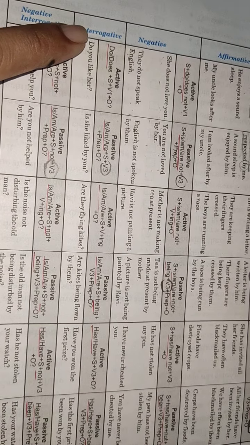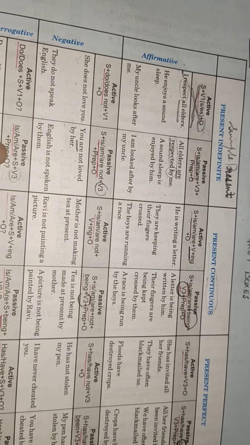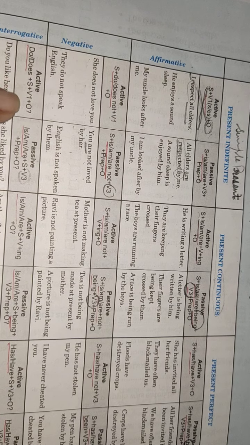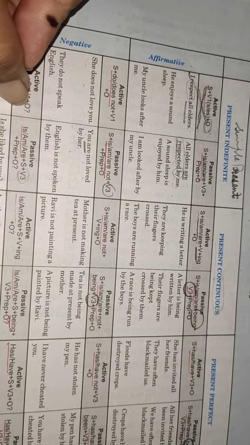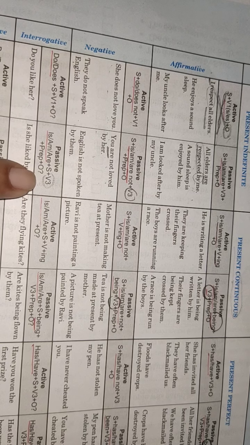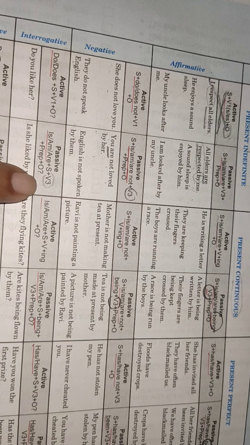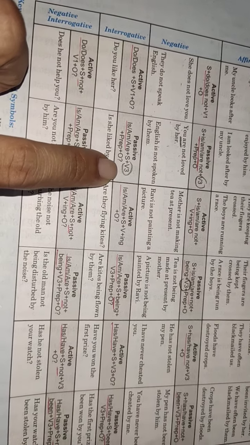Let's take up a question word. Question means interrogative sentence. You will have do, does in the beginning. So what was the rule for do, does? You have to use is, am, are. Yes, is, am, are was there. So here also is, am, are are to be used. But do not change it into a simple sentence. Let the other things be at their places. Subject will be at the subject's place only. What you have to do is interchange the place of object and subject. Subject will become object and object will become subject. See the example, and V3 is common. Common means everywhere you change a sentence to passive, the verb should be in the third form only. Let's see here.